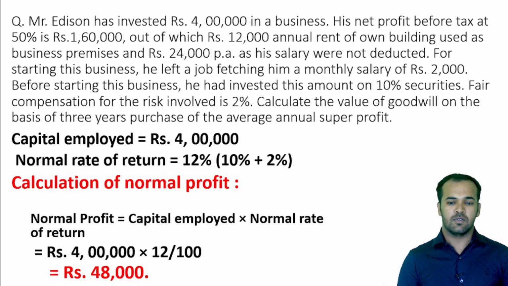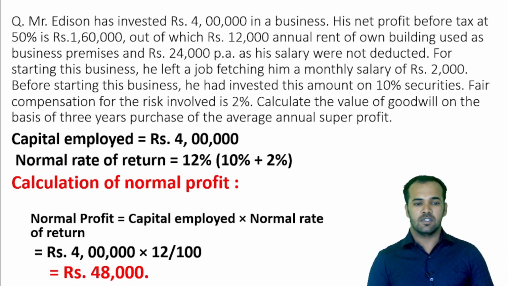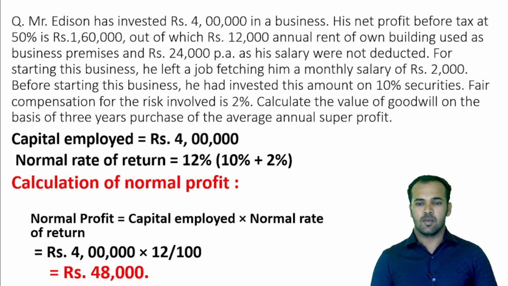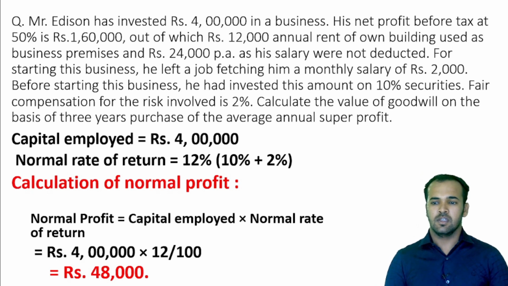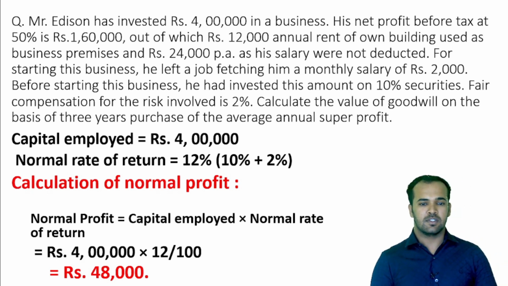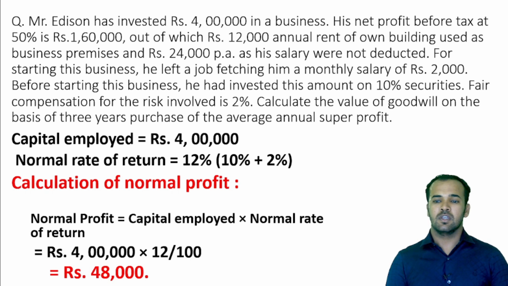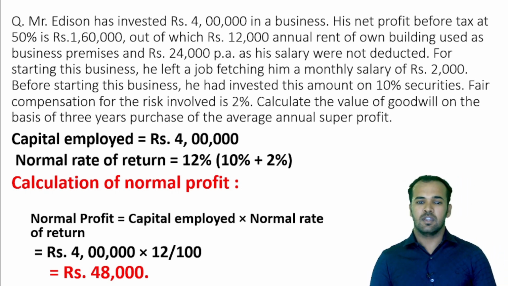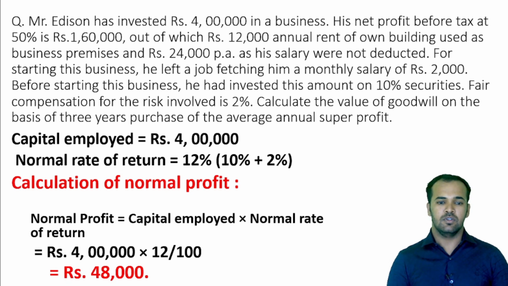Next, that is normal rate of return. So normal rate of return is 12%. How we got 12%: it has been stated in the question that he had invested this amount on 10% security, and fair compensation for the risks involved is 2%, which means 10% on securities plus 2% on compensation. So 10% plus 2% is equal to 12%.